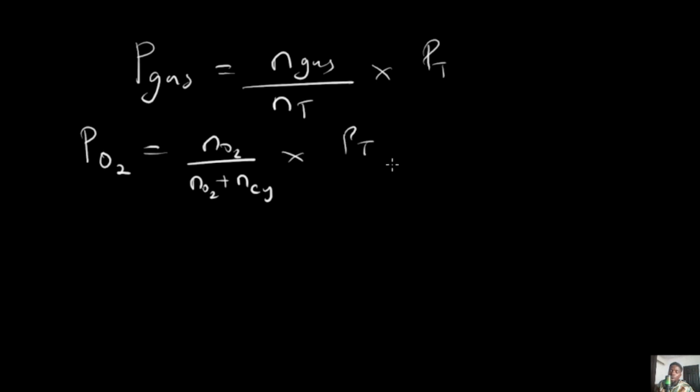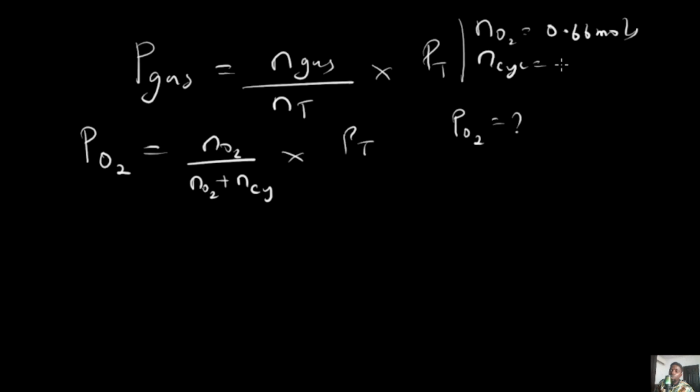So let's write out our parameters. The pressure of oxygen we do not know, but we know that the number of moles of oxygen in this question is 0.66 moles. Also, we know that the number of moles of cyclopropane is equal to 0.75 moles. And then finally, the total pressure is equal to 0.7 atm. So let's apply this and get our answer.